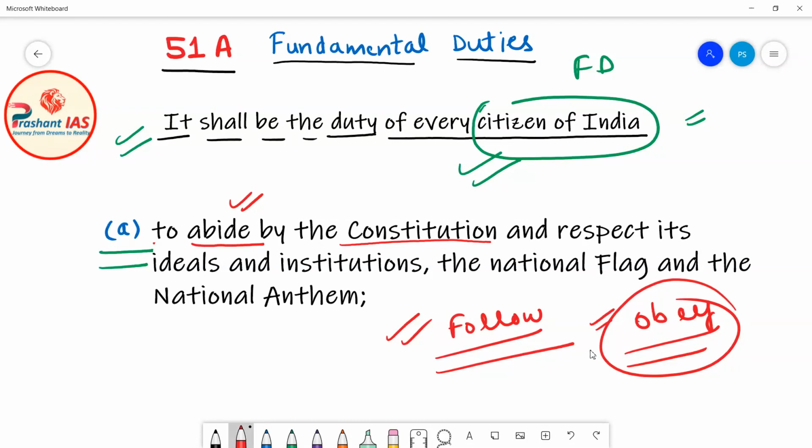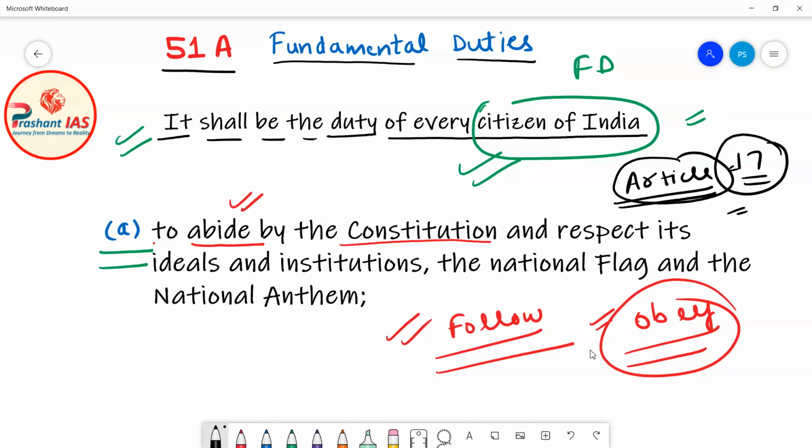For example, friends, we know that Article 17 of the Indian Constitution is abolition of untouchability. Article 17 says that you should not practice untouchability in any form. In the previous classes I taught you Article 17 in detail. Now, as this is a provision of our Constitution, it is the duty of every citizen of India to obey this provision.